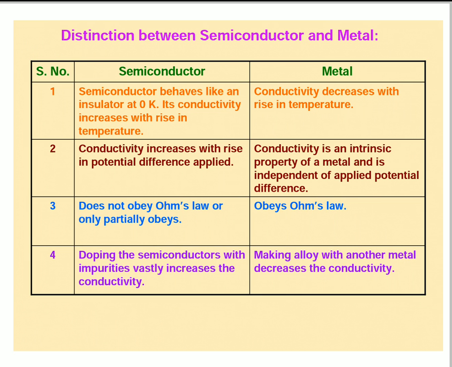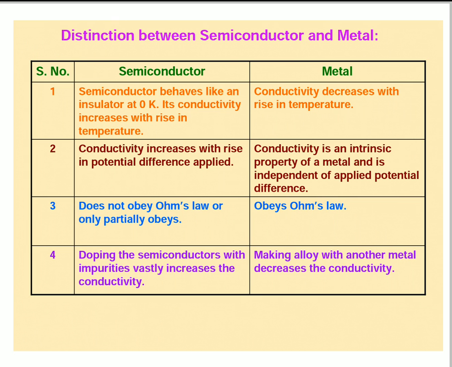Third point: semiconductors do not obey Ohm's law, or only partially obey. We have two types of materials, ohmic materials and non-ohmic materials. The materials which obey Ohm's law we call ohmic materials. The materials which do not obey Ohm's law we call non-ohmic materials.